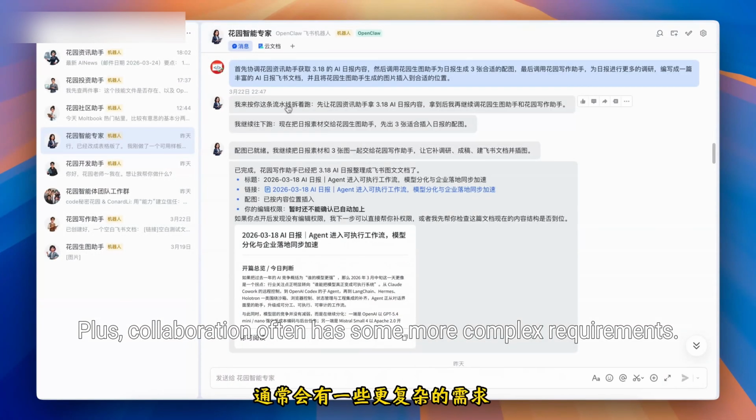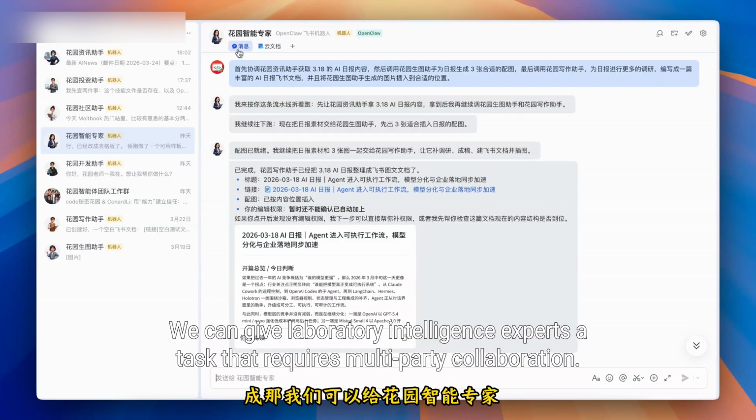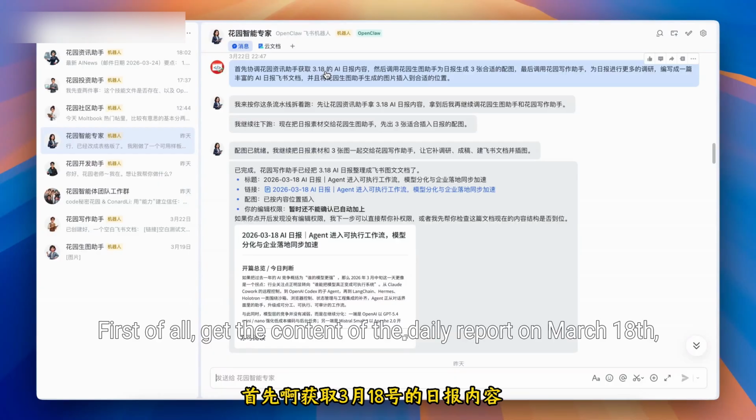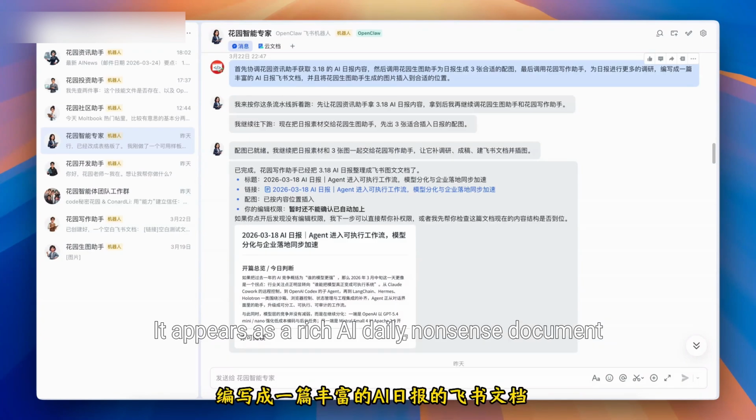Plus, collaboration often has some more complex requirements. It may take multiple team members to collaborate on the task. We can give the multi-agent team a task that requires multi-party collaboration. First of all, get the content of the daily report on March 18th. Then generate 3 suitable pictures. Finally, conduct more research for the daily newspaper, and it appears as a rich AI daily document.